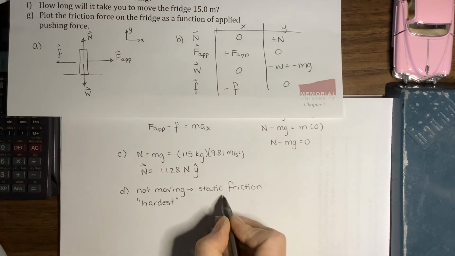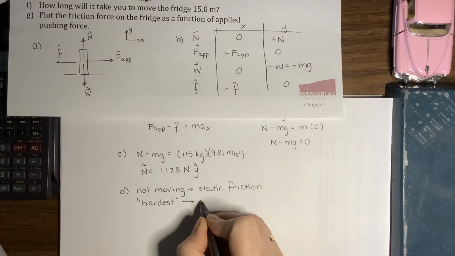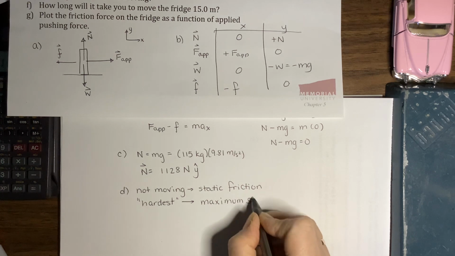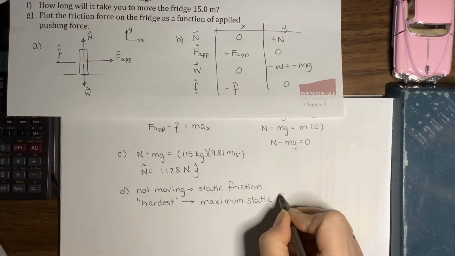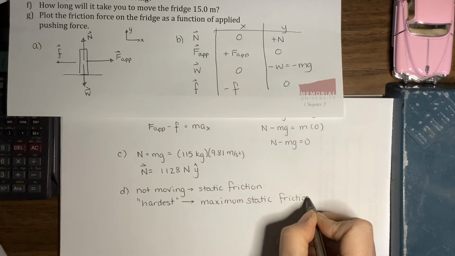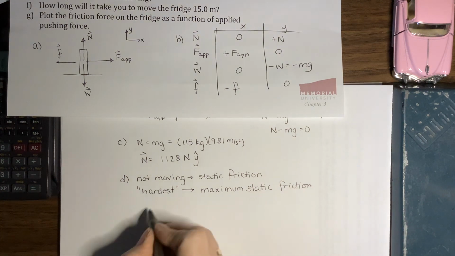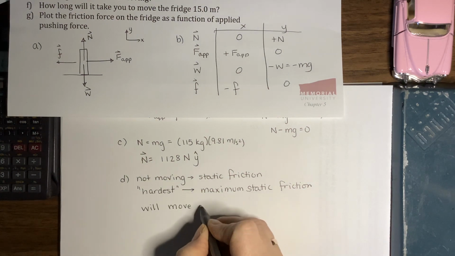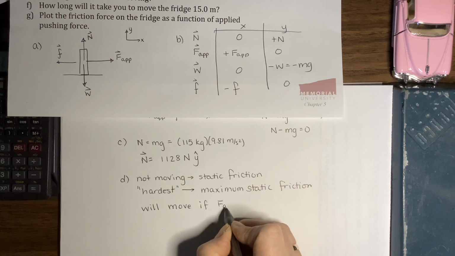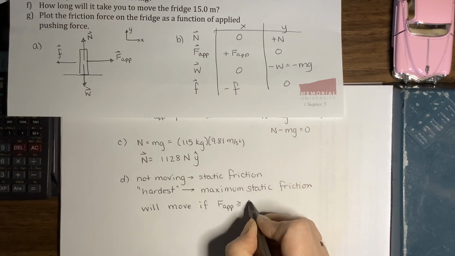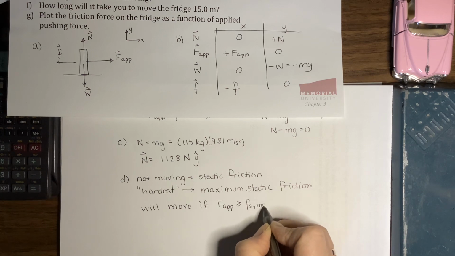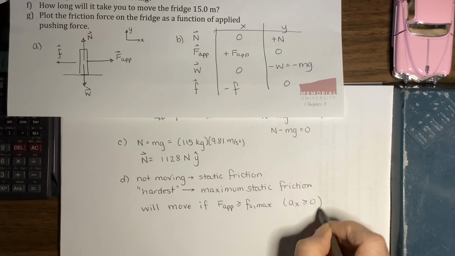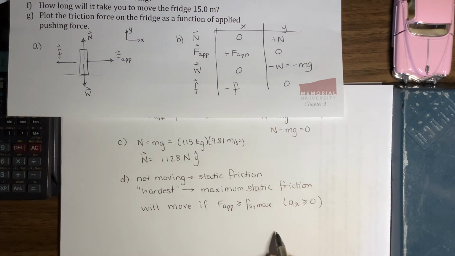Because if you push less hard, friction is not at its maximum. So the fridge will move if our applied force is greater than or equal to the maximum static friction. And to go with that, if it's moving, a_x is greater than or equal to 0.